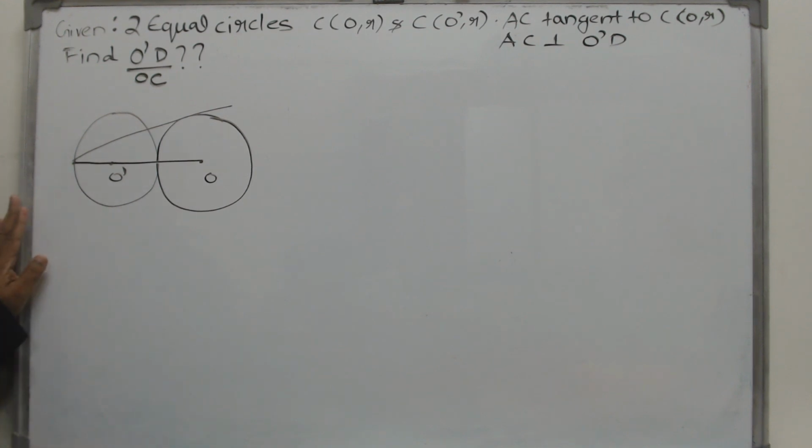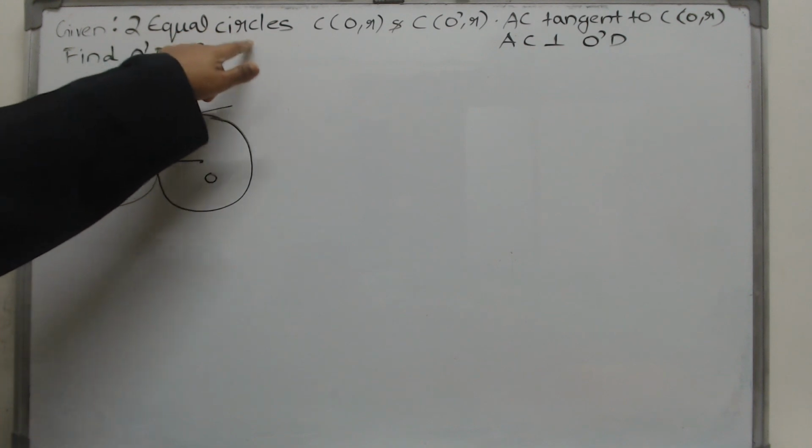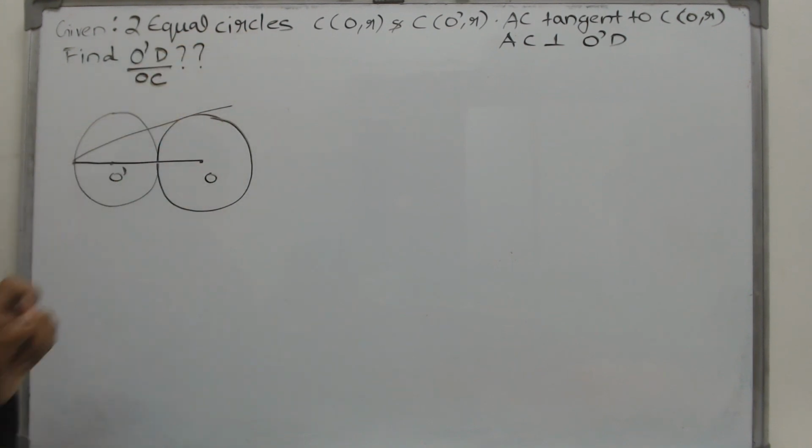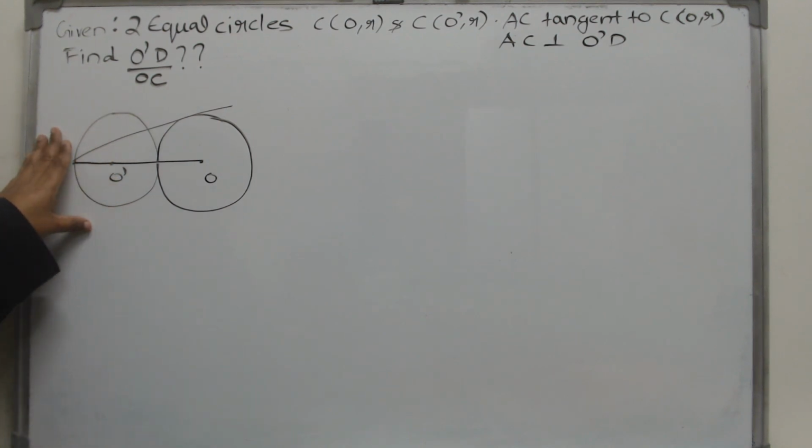Here we have a question based on circles. We are given two equal circles. What do you mean by equal circles? Their radius is equal, because radius is the only quantity which is needed for the basic construction of a circle.